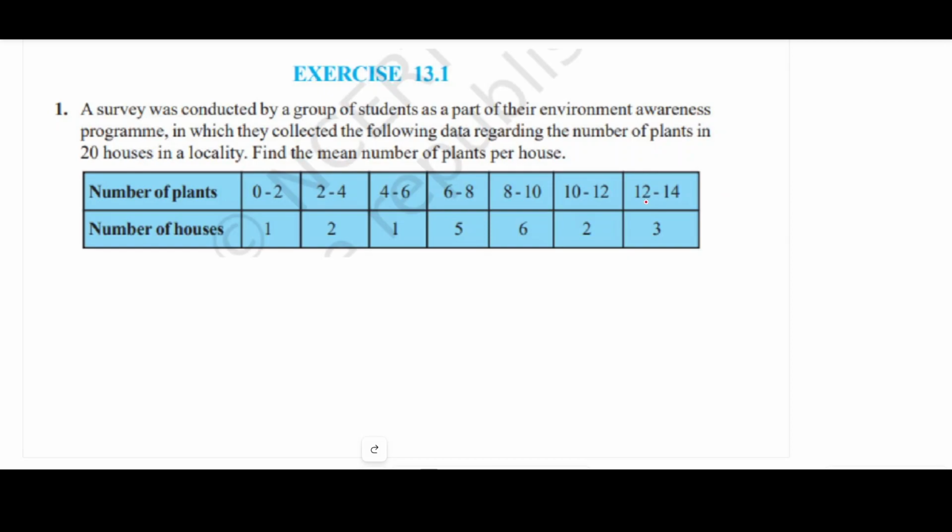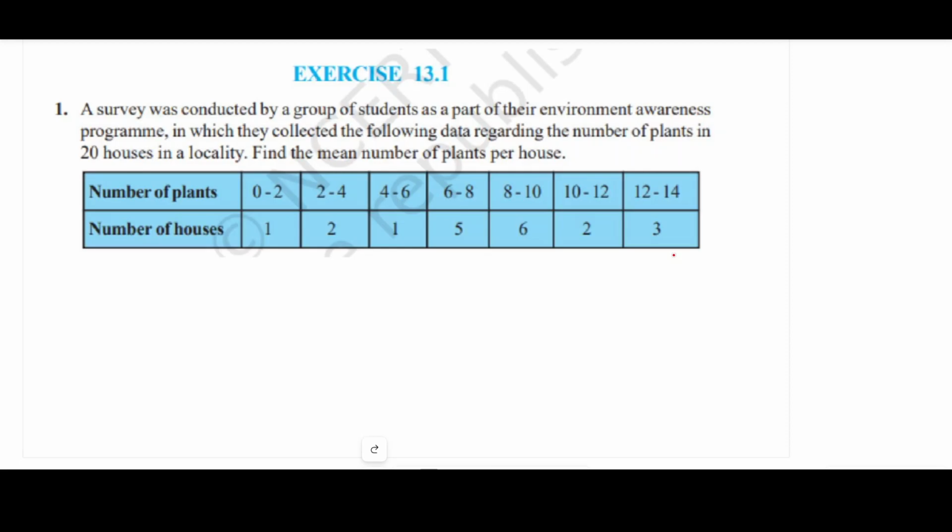Now 12 to 14 plants, there are 3 houses, so each has 13 plants. So in total there will be 39 plants.